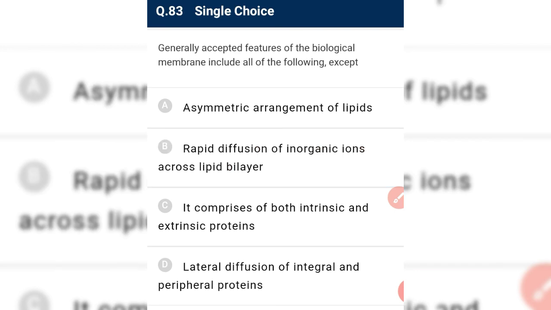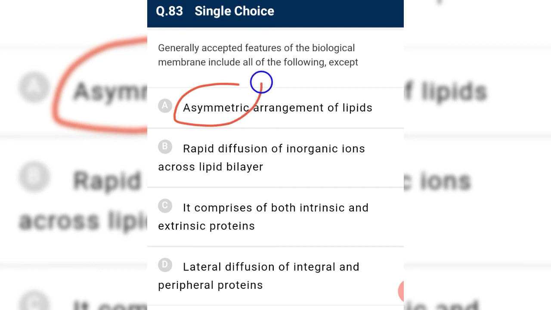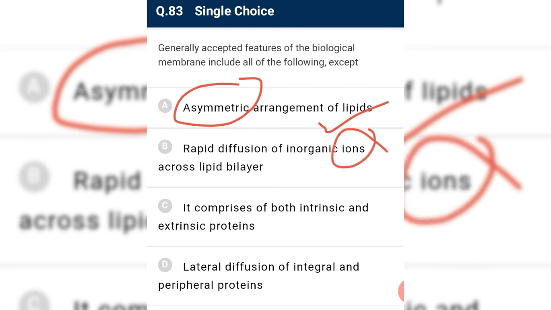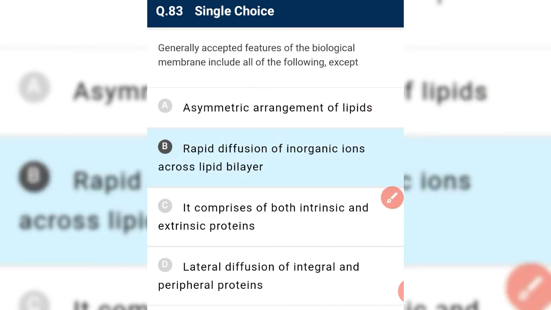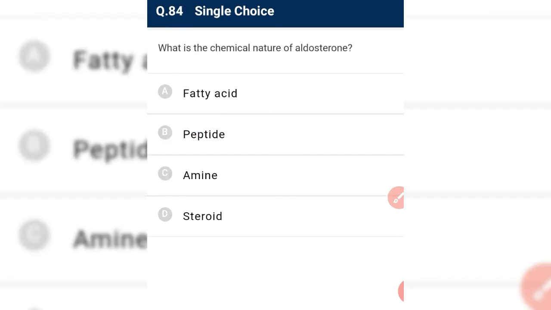Generally accepted features of biological membrane include all the following except asymmetric arrangement of lipid. Yes, it is correct. Rapid diffusion of inorganic ion. No, ions are inorganic and charged, so they do not show rapid diffusion, because they are ionic and do not diffuse easily across the lipid bilayer.